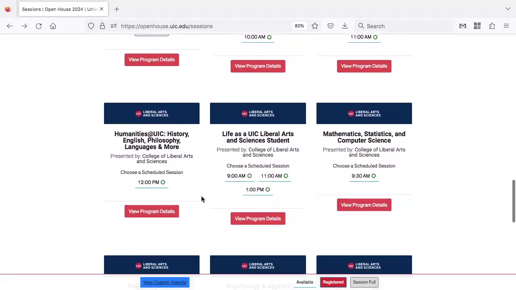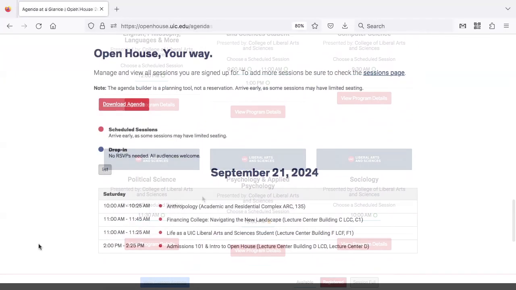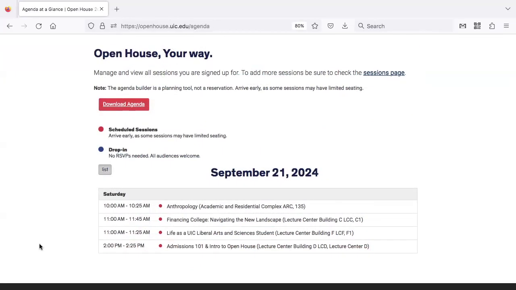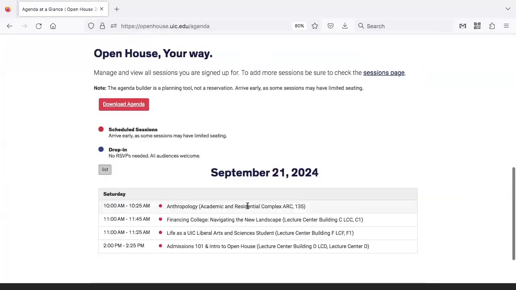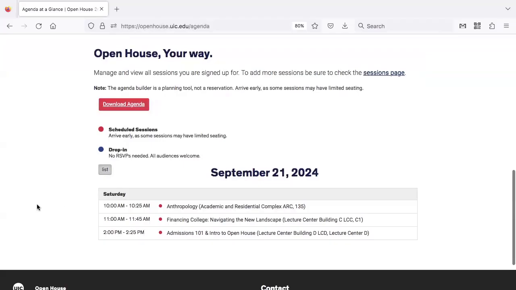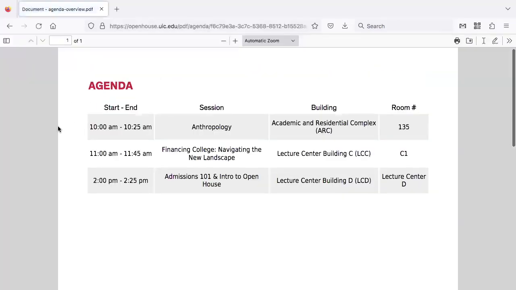To review your personalized schedule, just click the My Agenda tab at the top of the page. Now you can review or change your list of events. To remove an item from your schedule, simply click it, and then click the button that says Delete from Agenda. If you would like to save a copy of your schedule, click the red button that says Download Agenda. You can now save your schedule as a PDF or print out a hard copy.